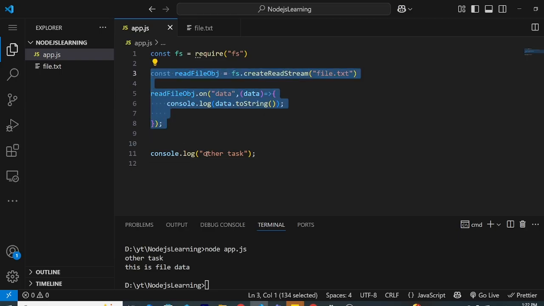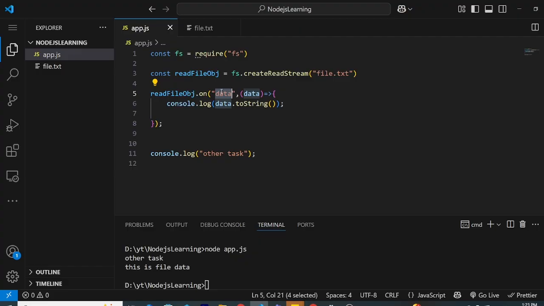But by doing this, what we are doing is leveraging the asynchronous behavior of Node.js. We are saying, okay, this is a file reading task and we don't know how much time it will take, so why don't you just take this and handle it for us? And once the data is ready, just do this. This is what events are helping me with. We just register that event, and remember, this is the data event, which is predefined by Node.js, so you can't just use anything else. For example, if I do this, it won't work because it doesn't know what this event is. So the data event is predefined, and it gets called once the data is ready. So make sure you use this data event.